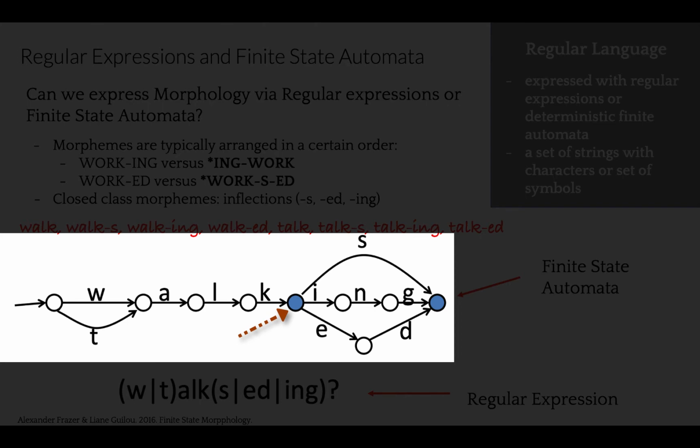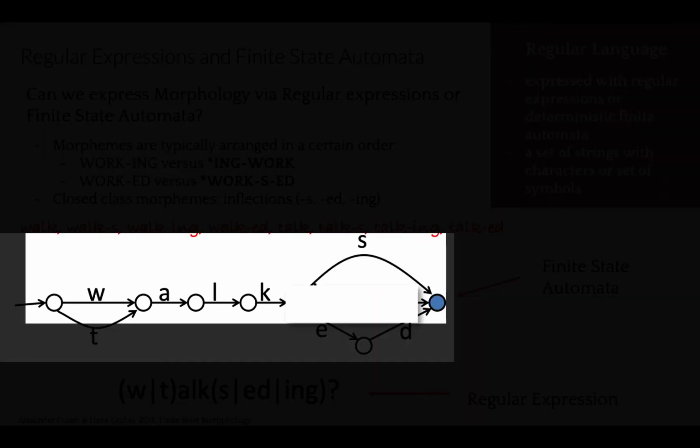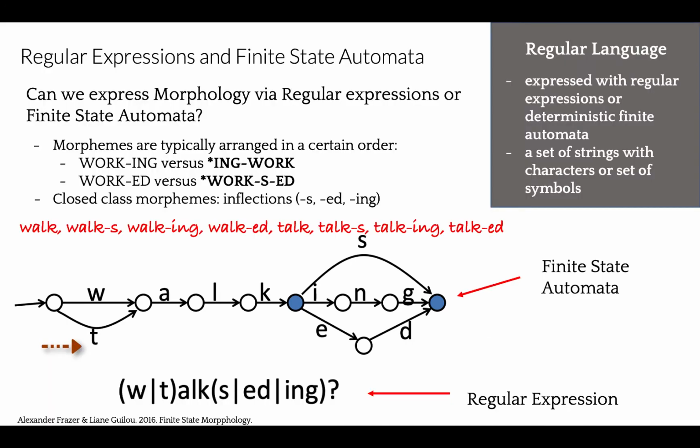Our rule here can create the word walk, then the third person singular walks. Notice the blue node. We can create the past tense, walked, and also the gerundive, walking. We can add an additional label, T, so we can form the following words: talk, talks, talked, and talking. So all the morphology rules are preserved.